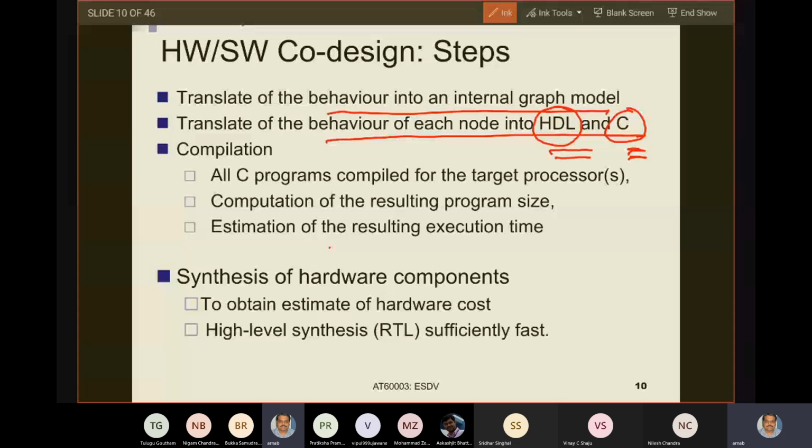So after generating the HDL and C code for each task, you do a compilation as well as a hardware synthesis. At the end of this process, for each task Ti, you generate a software cost Si for that task and a hardware cost Hi for the task. So for each task, you generate a hardware cost and a software cost.